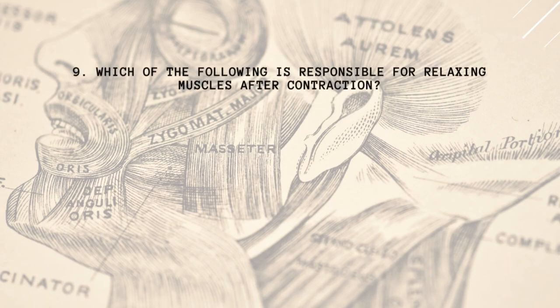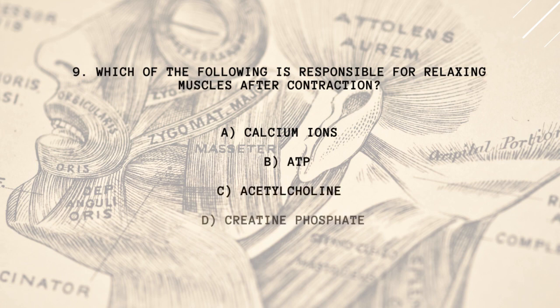9. Which of the following is responsible for relaxing muscles after contraction? A. Calcium ions. B. ATP. C. Acetylcholine. D. Creatine phosphate.